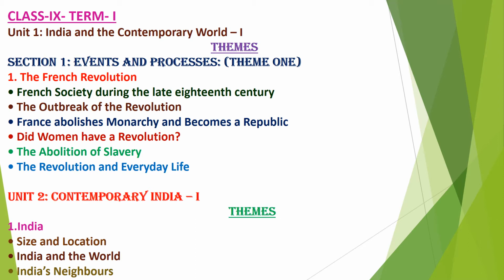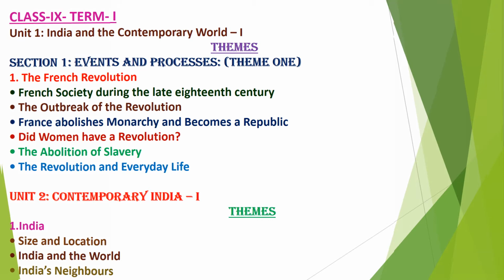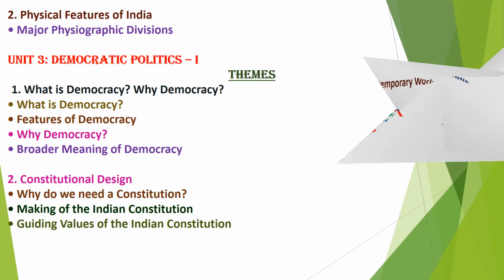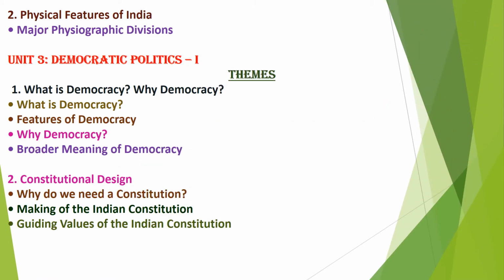Then unit 2, Contemporary India 1, that is from geography, the theme will be India. First chapter, the size and the location, India and the world, and India's neighbors. Questions will be asked from these topics. And from that, major geographic divisions will be asked, that is, the different physical features of India. Then unit 3, Democratic Politics, that is political science or civics.